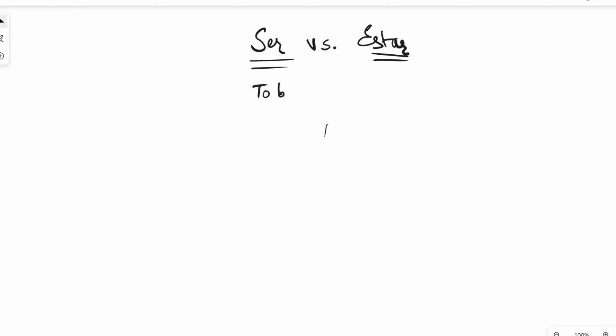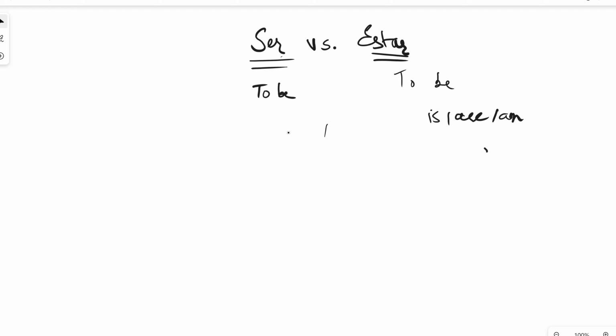Ser is to be and estar is to be as well. In English, it is conjugated as is, are, am. So if ser is, are, am and estar is, are, am as well, then how do we know when to use what? And it can be really perplexing for beginners because they don't have that concept in their own language. So it can be a bit hard to come around to. But with a little bit of practice, you'll be able to do it without any problems at all.